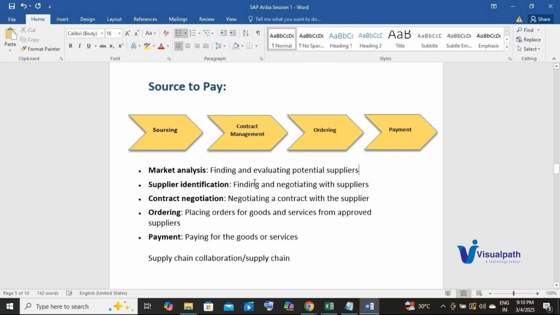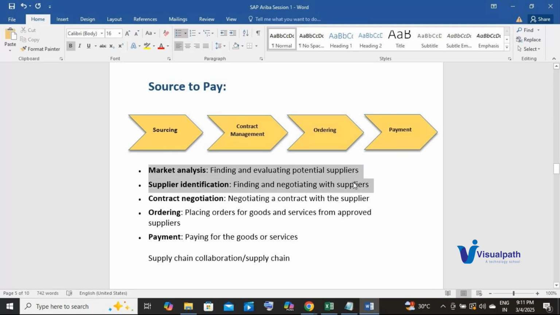Okay, so just a brief on the sourcing, what exactly happens in sourcing. Finding and evaluating potential suppliers, finding and negotiating with suppliers. This is what happens in sourcing.